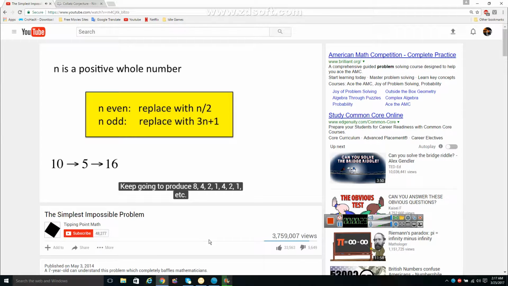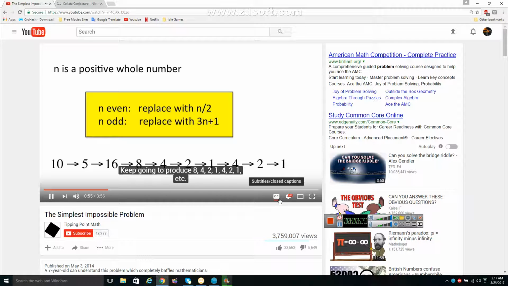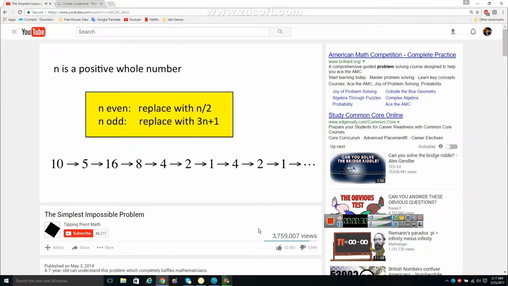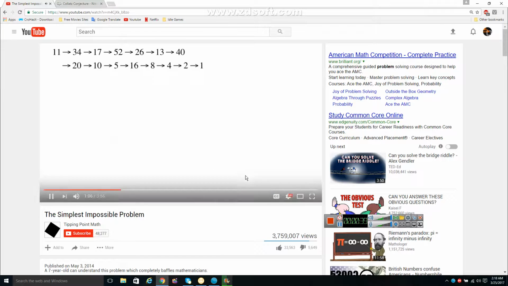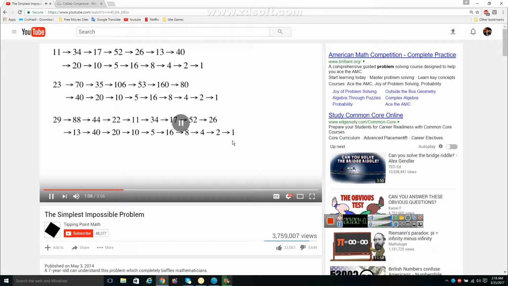Keep going to produce 8, 4, 2, 1, 4, 2, 1, etc. This pattern of 4, 2, 1 repeats forever. Well, this isn't hard, so what's the problem? Try other starting numbers like 11, 23, or 29.